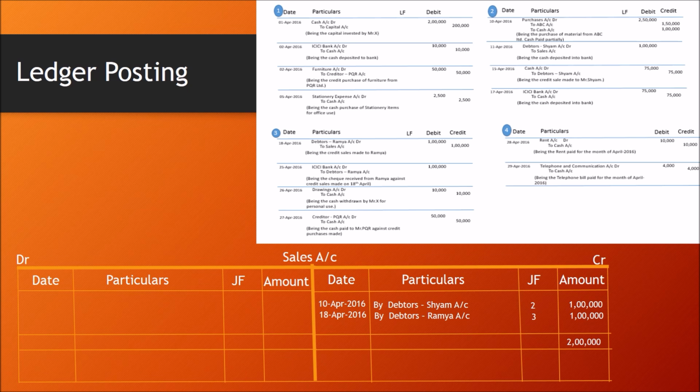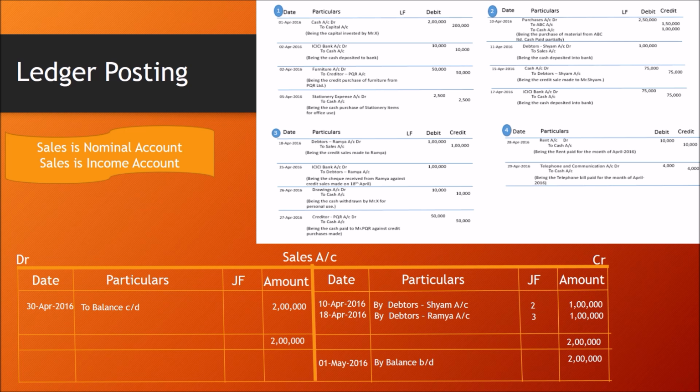We need to balance it. Credit side total is 2 lakh, which is a credit balance, and on the debit side I am putting the same balance of 2 lakhs. 30th April 2016, to balance carried down 2 lakhs. Again on 1st May 2016, by balance brought down 2 lakhs. Sales is a nominal account and income account. Sales account always shows a credit balance.